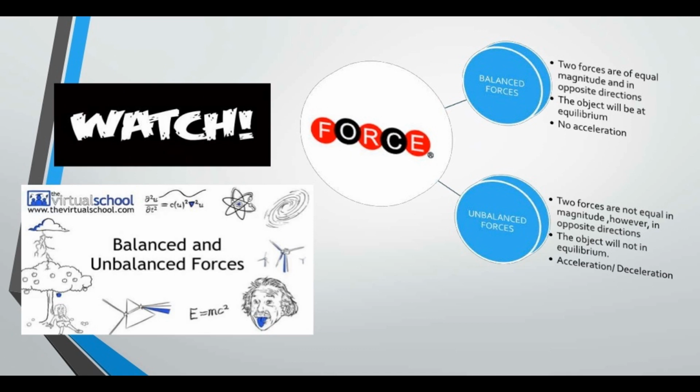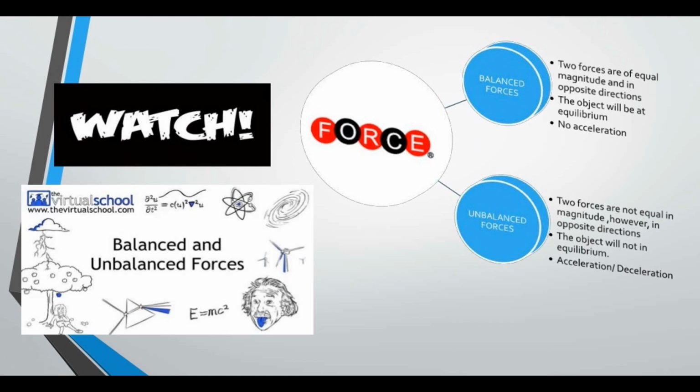The second one is unbalanced force. If the resultant of the several forces acting on a body is not zero, the forces are said to be unbalanced. Unbalanced forces produce a change in the state of rest or uniform motion of a body. For example, in the same tug of war, when one of the two teams pulls the rope with a larger force, it is able to pull the weaker team towards it.